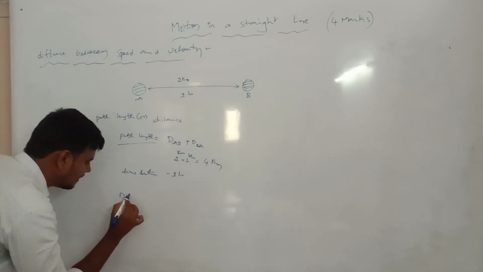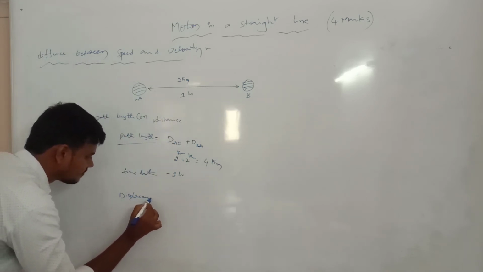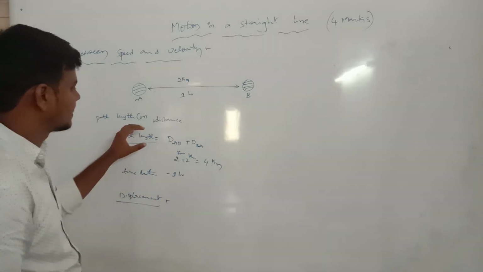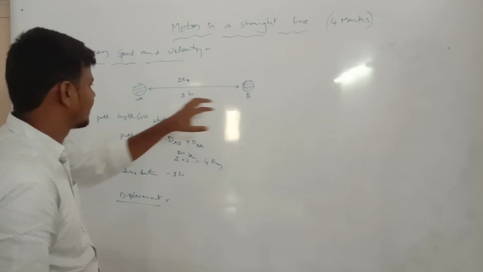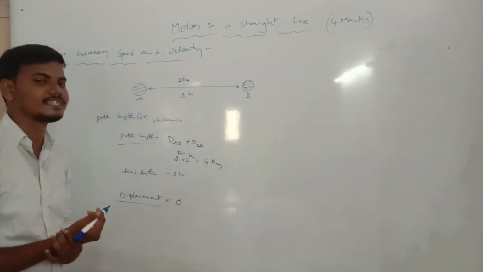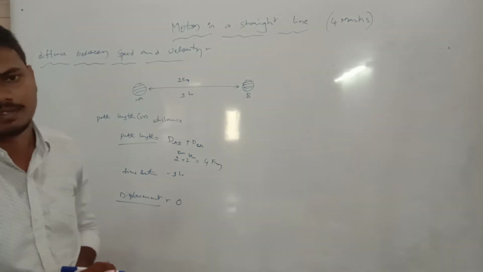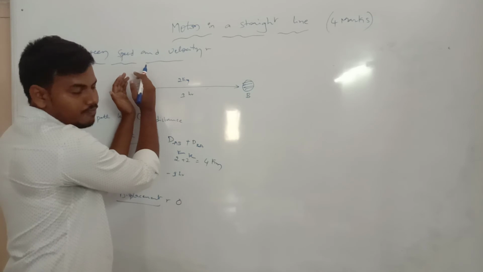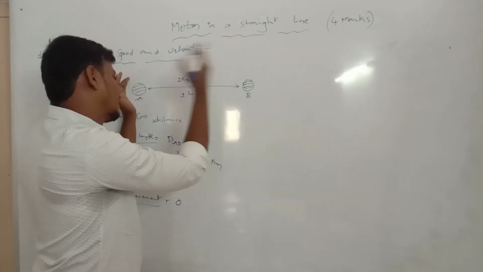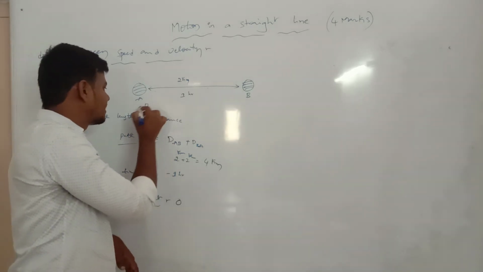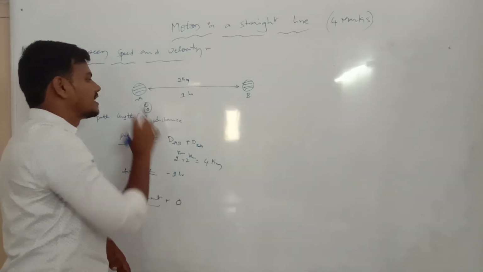Now we take displacement. Displacement, and the time management. For the first half and second half we took 4 kilometers. Now this is the zero configuration. Why do we take zero for displacement? It covers the first half and second half. First, I am at home, going to the shop, and coming back home. The task will be completed. The position is zero, the same zero position again. This is the displacement factor.